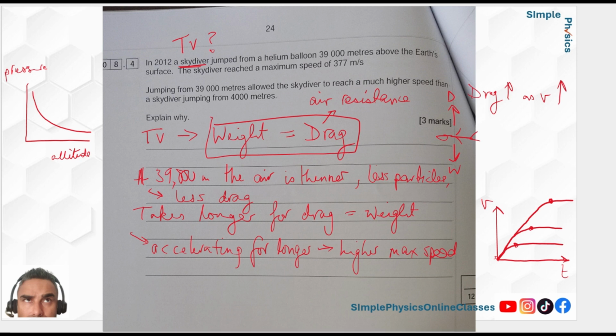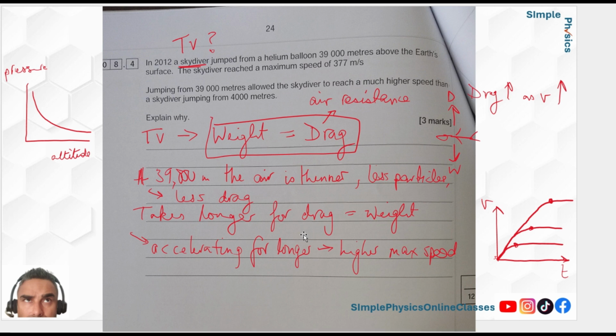So when you drop a book and a piece of paper from the same height, you'll notice the paper takes forever to get to the floor, whereas the book is slammed to the floor, because the paper has reached its terminal velocity earlier, so it's not accelerating anymore. Okay, so that's this question about terminal velocity. They could ask you about how pressure or altitude changes the drag and the effect of that, which is what this question is. And they could ask you the opposite.